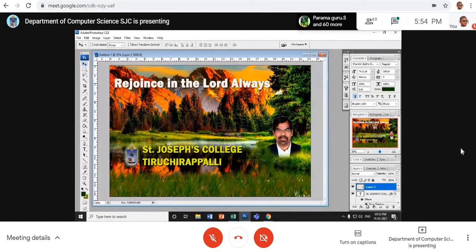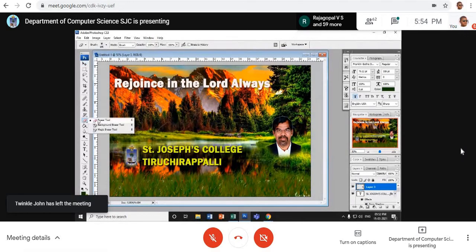Previously it was full, but now we have deleted with the eraser, with the flow like this. This is with the eraser. Okay. Fine. Now every design is over.